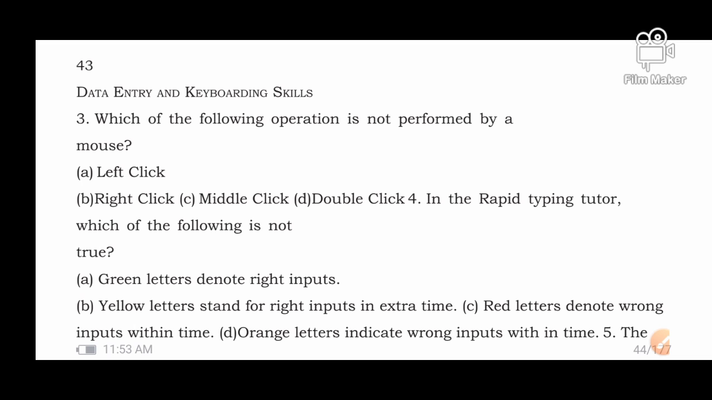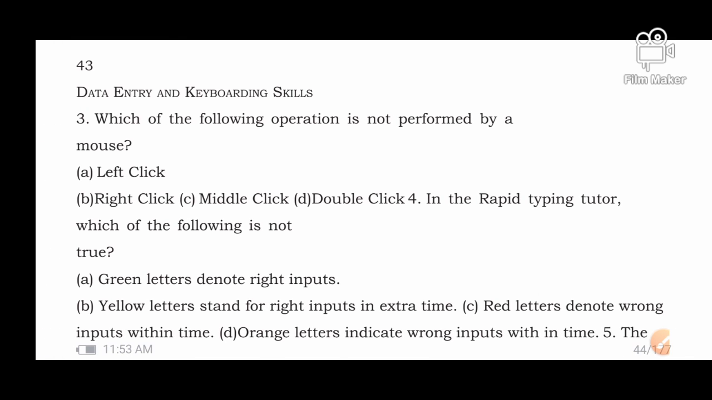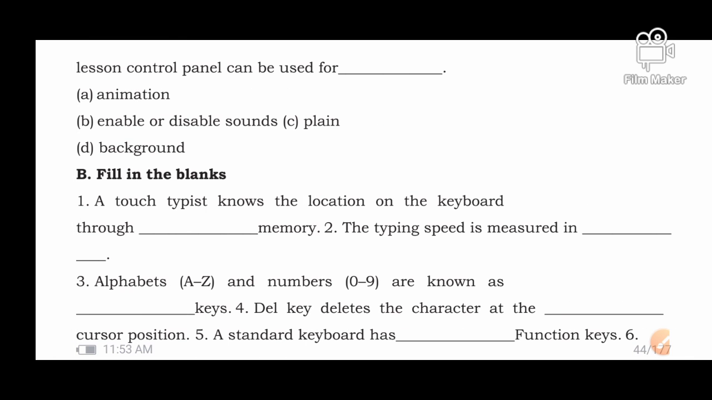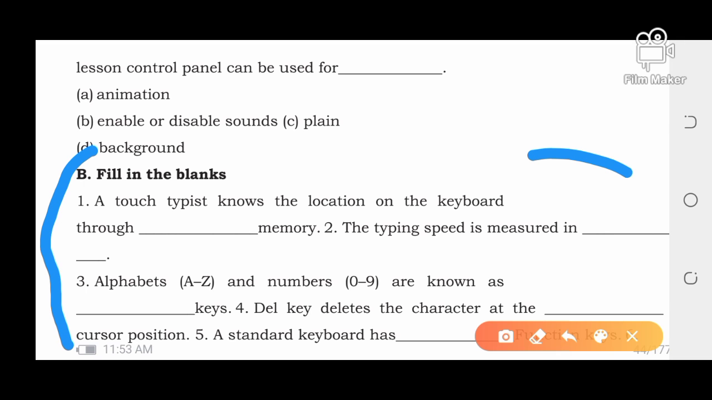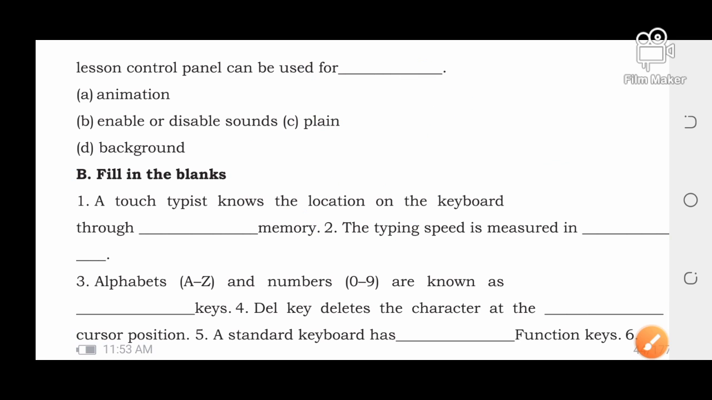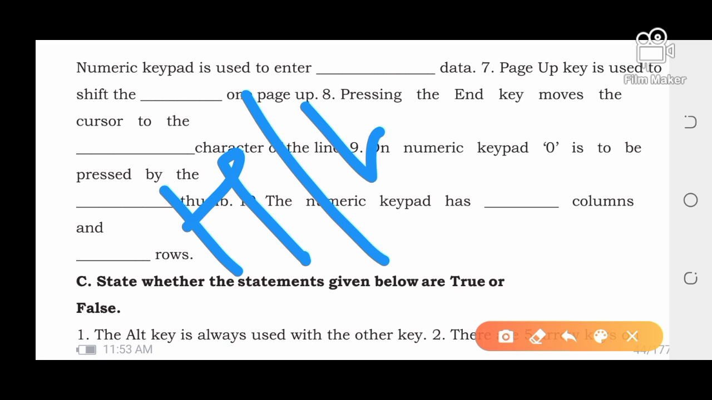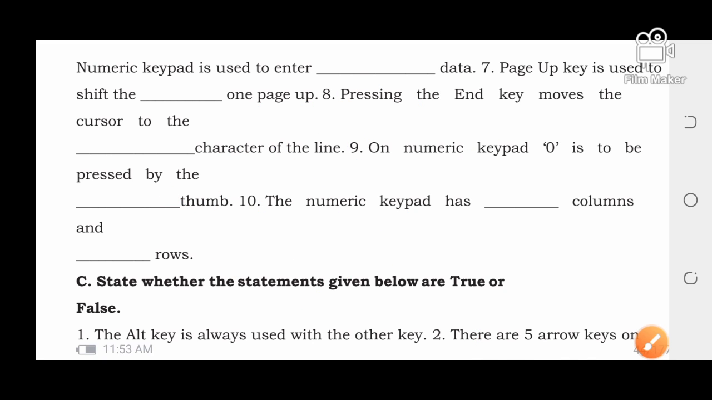And number three, and this fill in the blanks, and don't forget to do this fill in the blanks number also. These are all homework. This is also homework for you during the lockdown period.